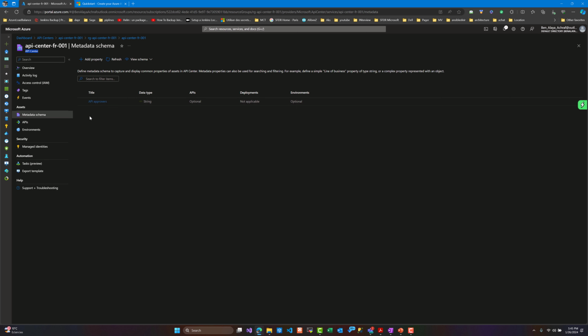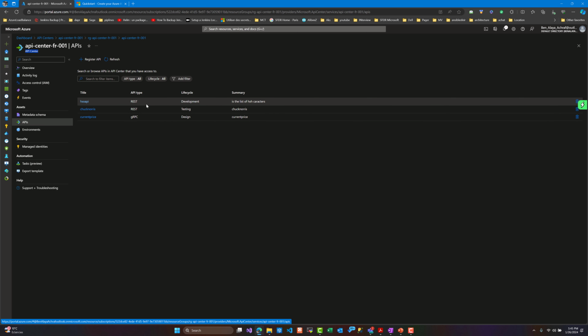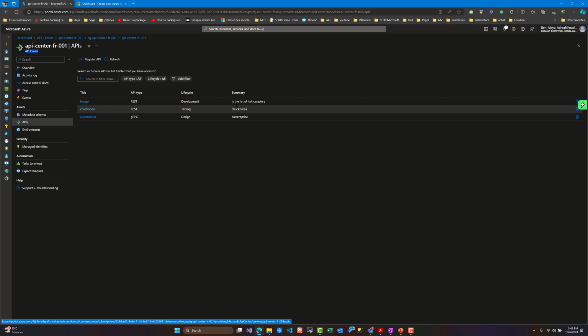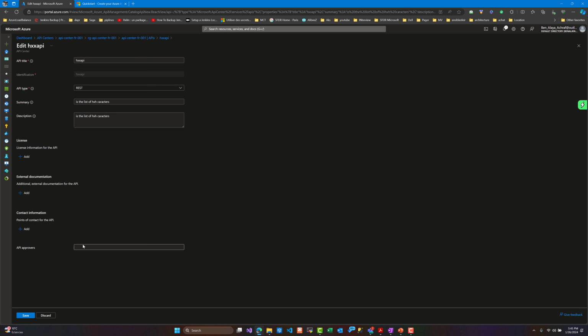And here we have the API definition. As you can see here, I defined a couple of APIs. I set up the type, the lifecycle, and a summary about each API. As you can see here, we have an overview of one of the APIs, which is Hunter X Hunter Anime. And here I can set up license information, external documentation, API approval, and contact information.